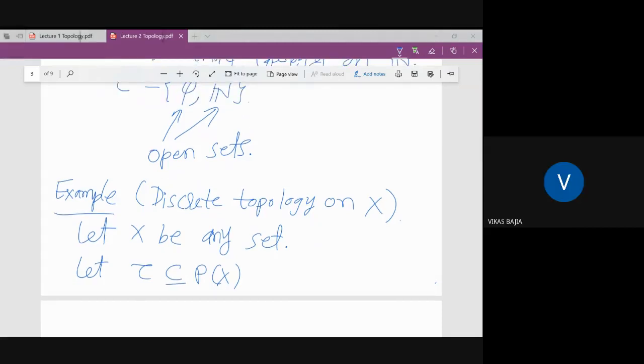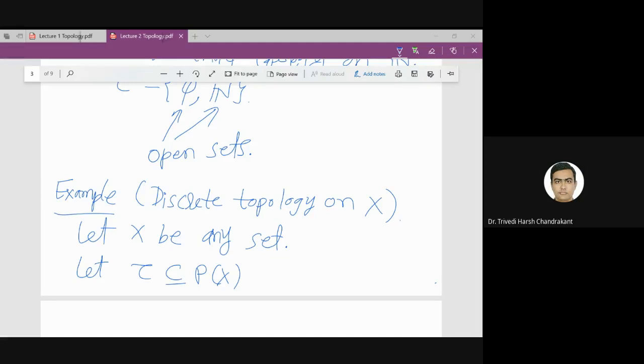Sir, why we cannot define on the empty set? Empty set you can define, but what you will do with empty set? Whether you will discuss continuous function on empty set, we don't discuss that. Sir, is it necessary that subsets or elements of tau should be open? Open set, always?